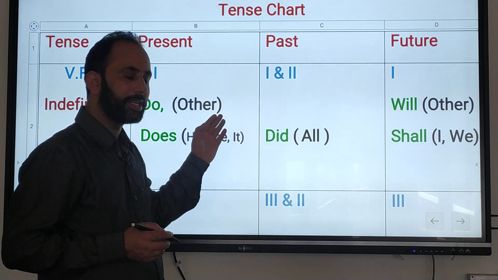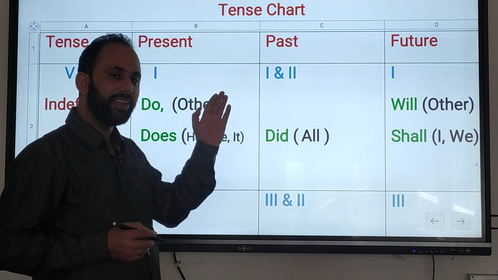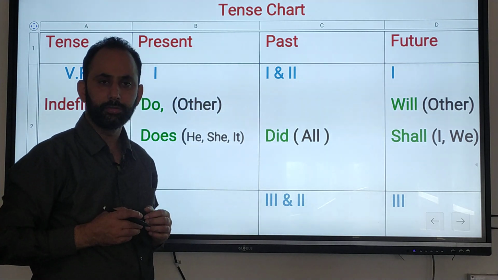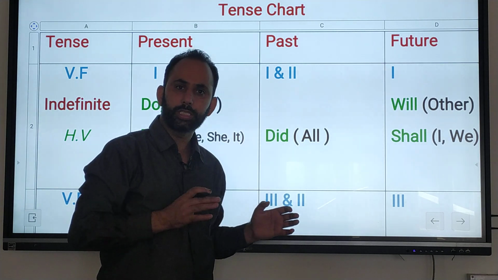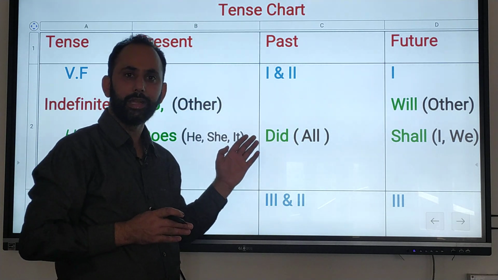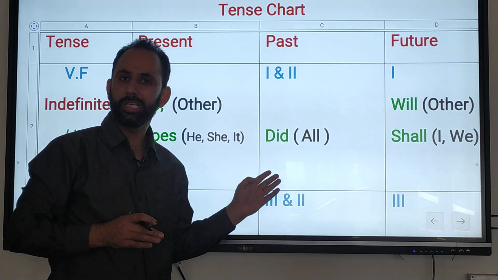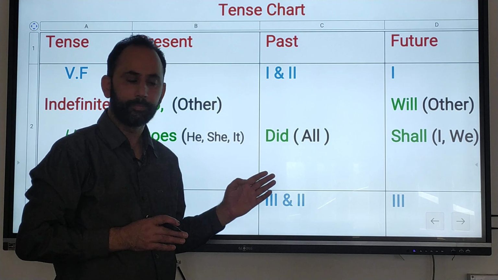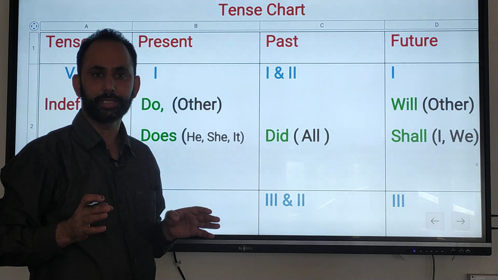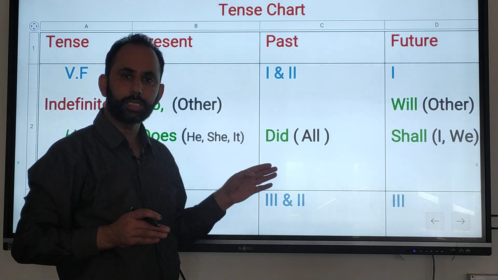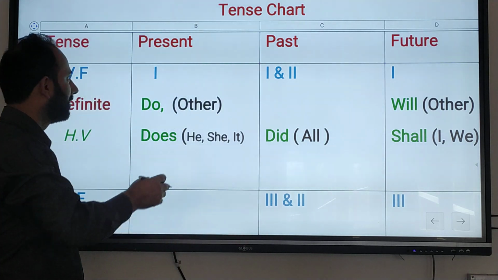Today our topic is a very important topic, that is tense. I will teach you tense today with the help of this chart, and I assure you that you will understand the whole tense today in this lecture. If you watch only this lecture with the help of this chart, you will understand 100% of the tense. I have already discussed so many lectures about the tense, but this lecture is very, very important.